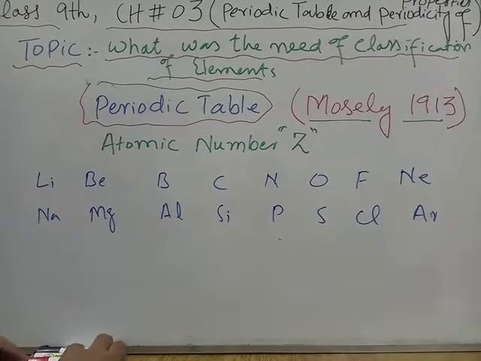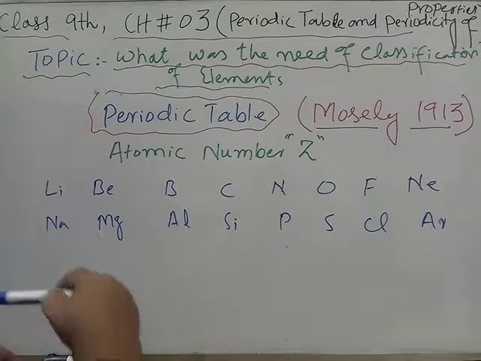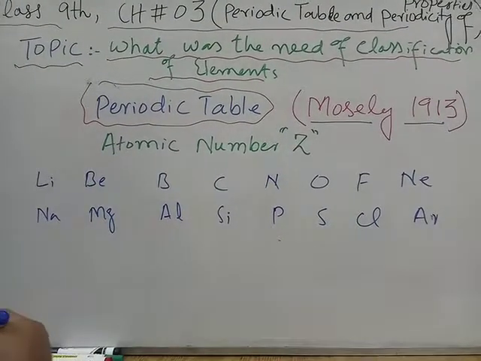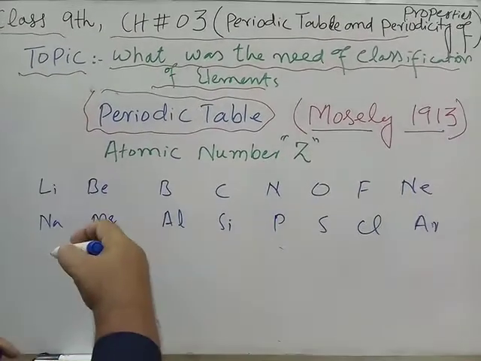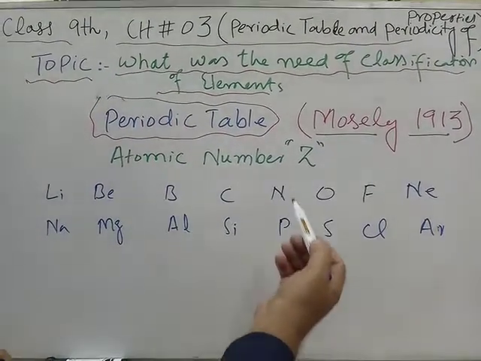So the modern periodic law is defined as: when the elements are arranged in increasing order of their atomic number, the chemical properties of the elements are a periodic function of their atomic number.